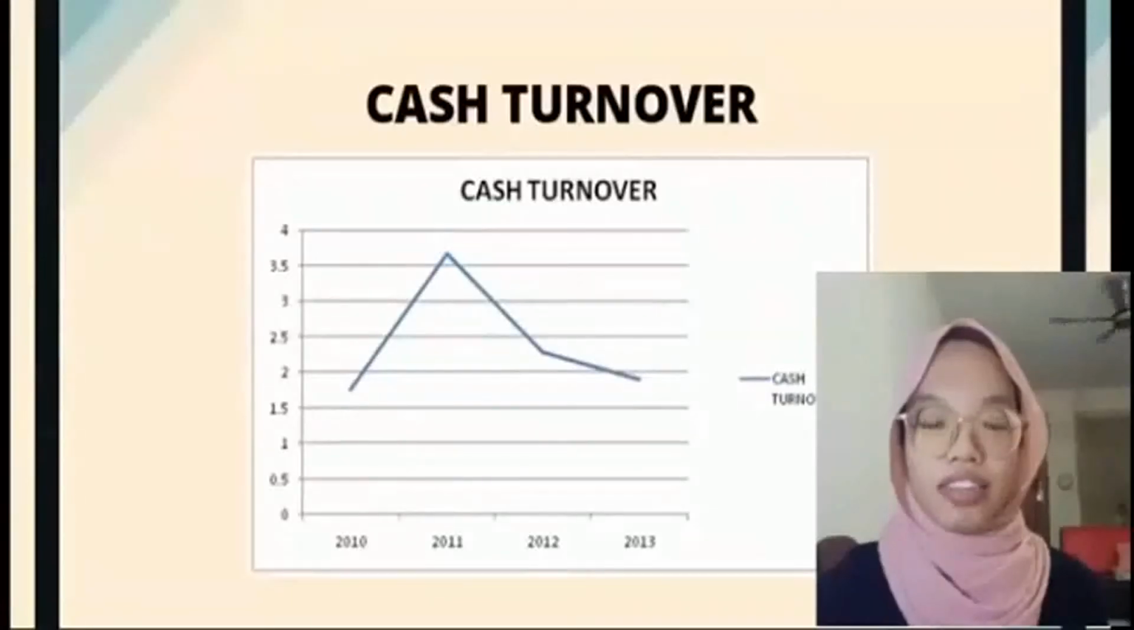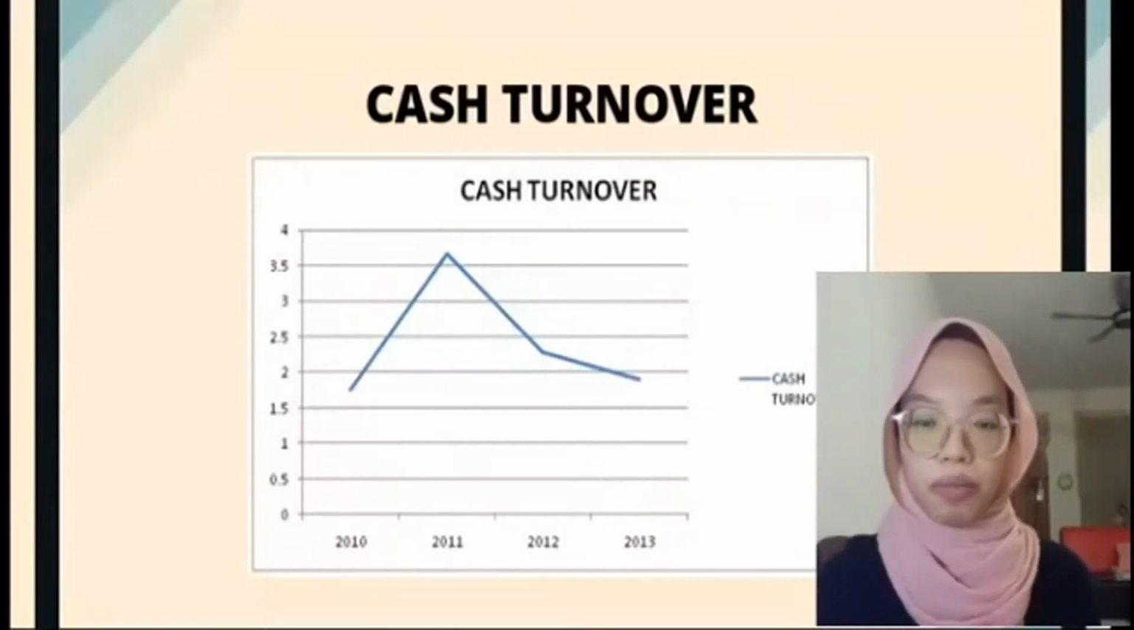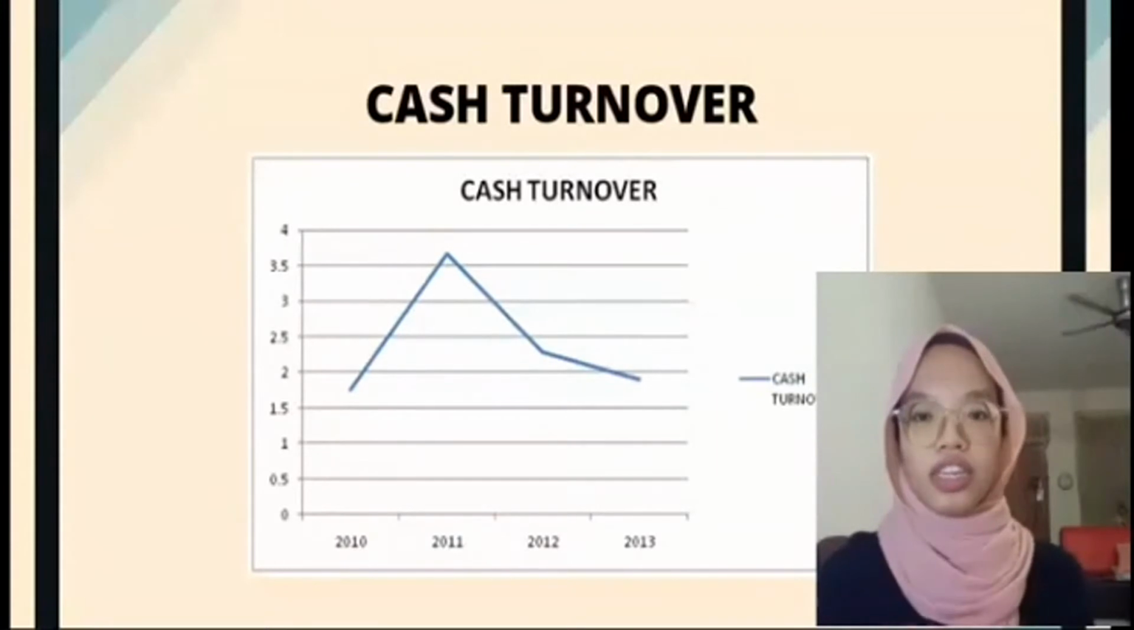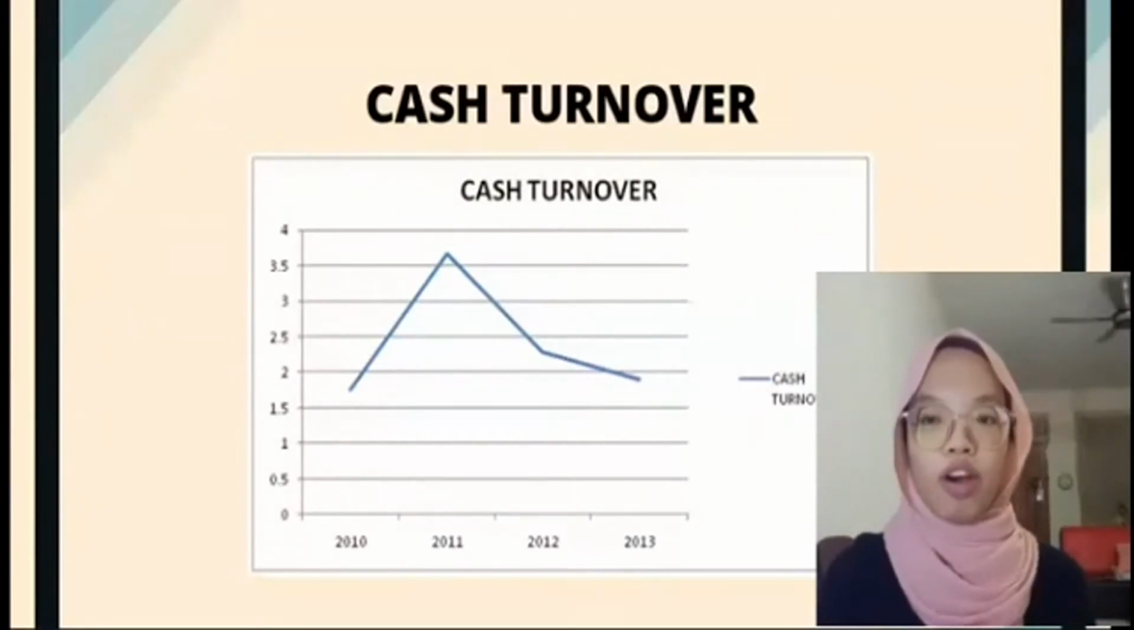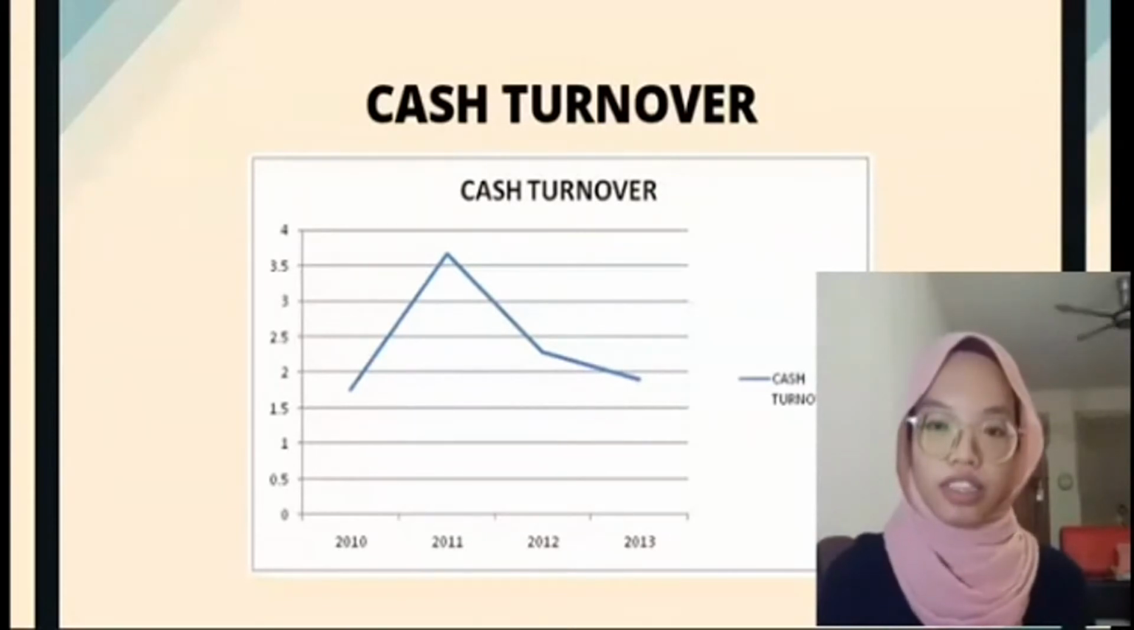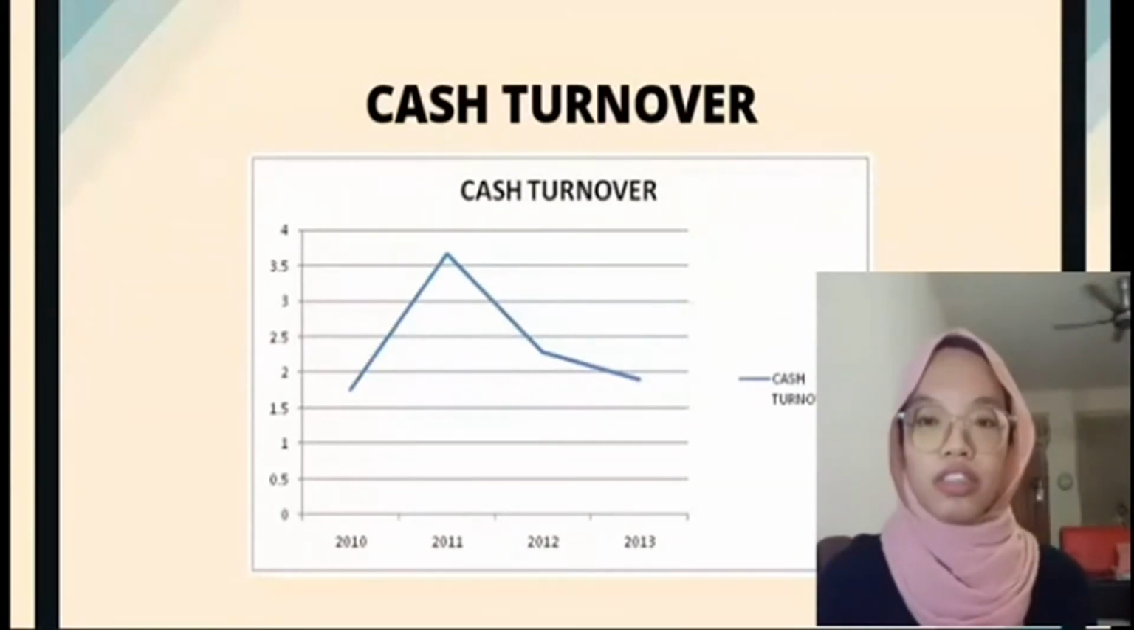Next is cash turnover ratio. Cash turnover ratio indicates the frequency of time cash can be turned over in an accounting period. It is categorized under efficiency ratio, calculated by dividing the revenue by cash. When the company shows the figure of this ratio, the company has the potential to pay off its current liability with its cash. In this analysis we have compared within the 4 years.